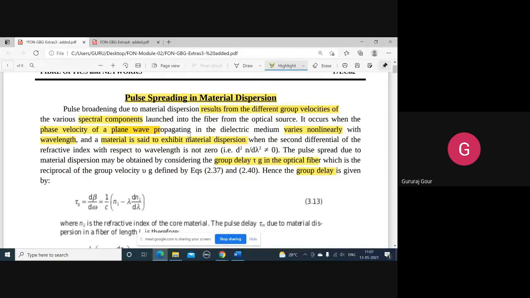So the set of points of the plane wave that is propagating, no problem. The set of points in this plane wave that is propagating having the same phase, throughout the fiber, will be having the same phase, that is the phase velocity. They are moving with the same phase velocity. That is called a group velocity.